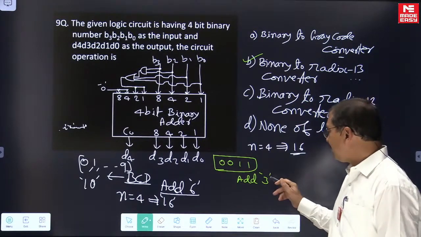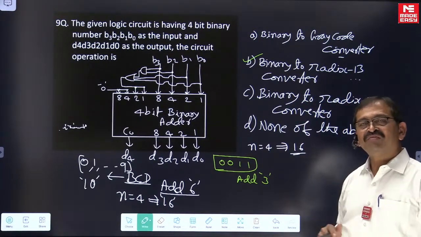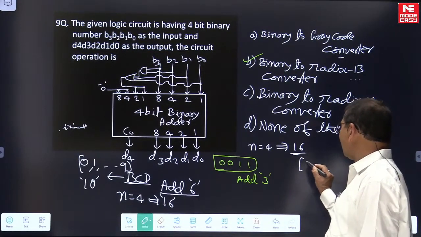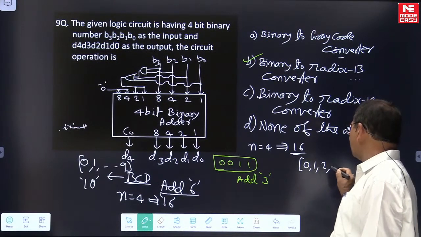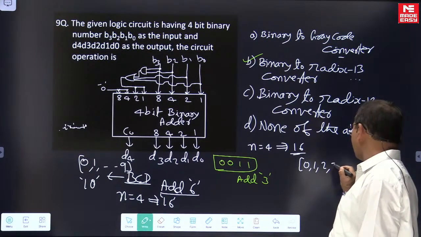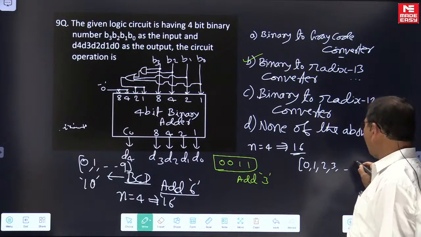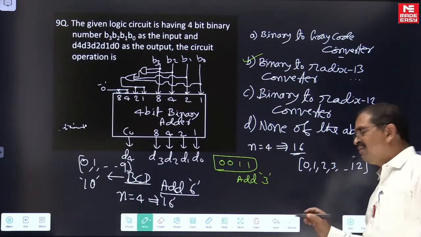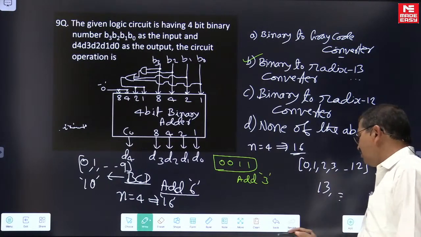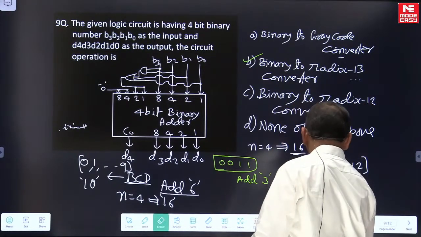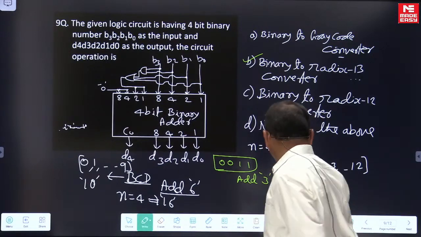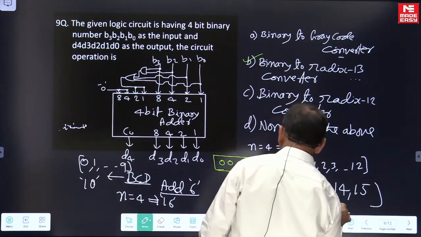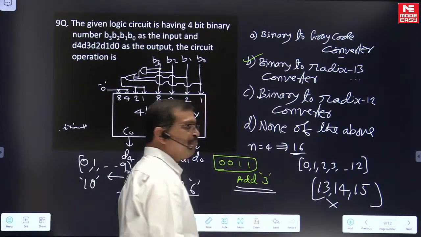Here we have addition of 3. Once we add 3, out of these total combinations, we use 0 to 12, whereas the combinations 13, 14 and 15 are not used by the circuit. That is the reason for the add 3 operation.